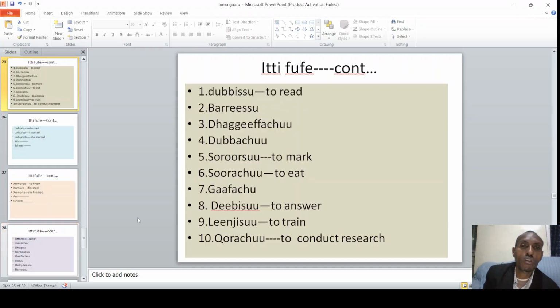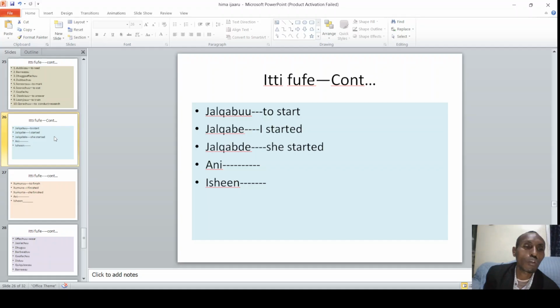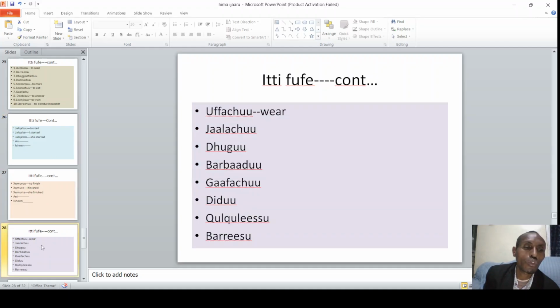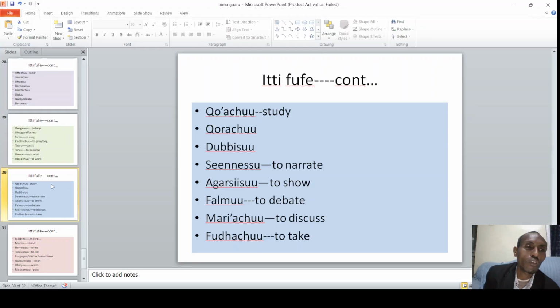If we proceed, we have many main verbs. Dubbisuu, barreessuu, dhageeffachuu, dubbachuu, soroorsuu, soorachuu, gaafachuu, deebisuu, leenjisuu, qorachuu. There are a lot of them here. Muruu, to finish, jalqabuu, to start, uffachuu, to wear. Alright? So uffachuu, qo'achuu, to study, gargaaruu, okay.